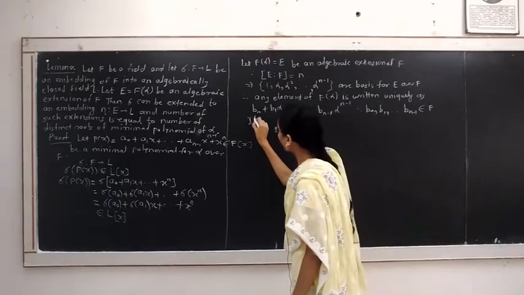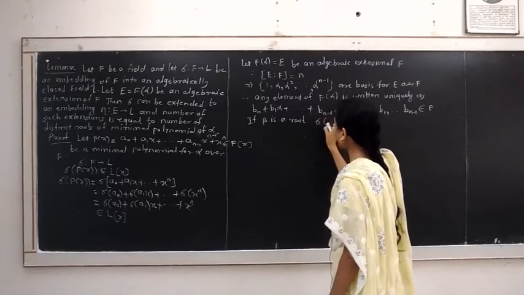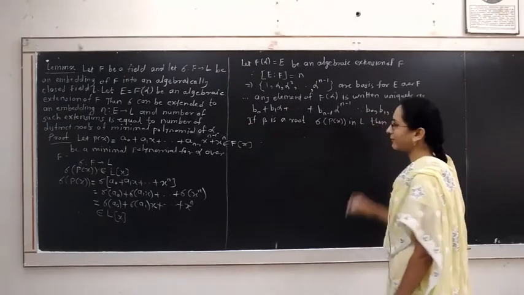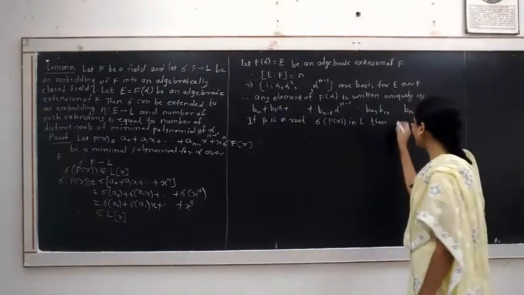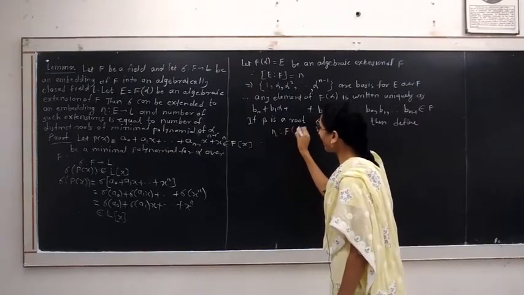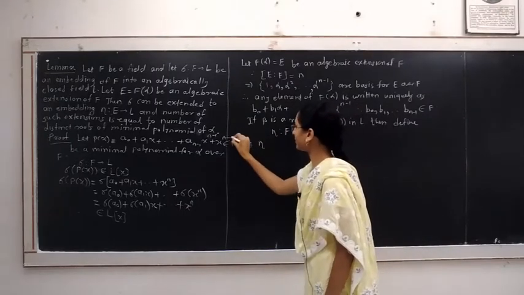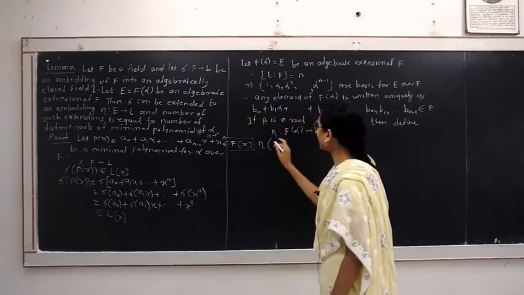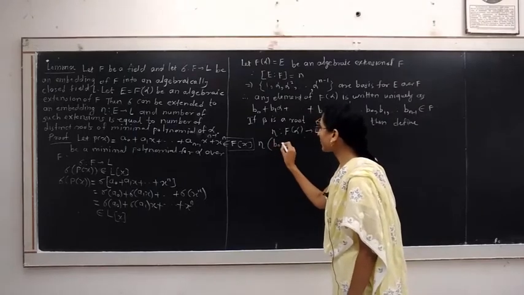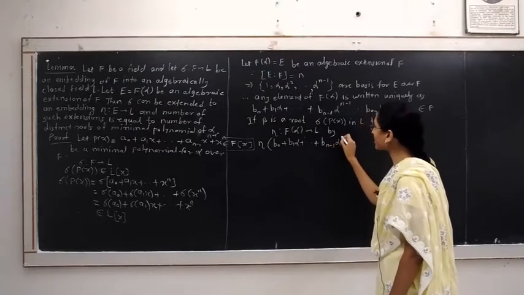If beta is a root of the polynomial sigma of Px in L, then define a mapping eta from F of alpha to L. An element of F of alpha is of this form: b0 plus b1 alpha plus up to bn minus 1 alpha raised to n minus 1.